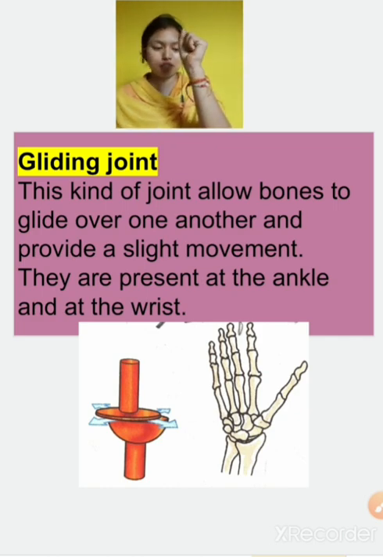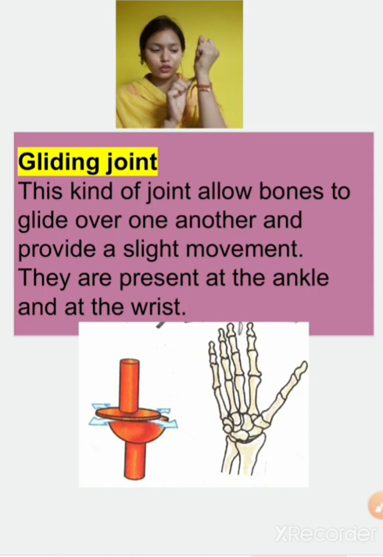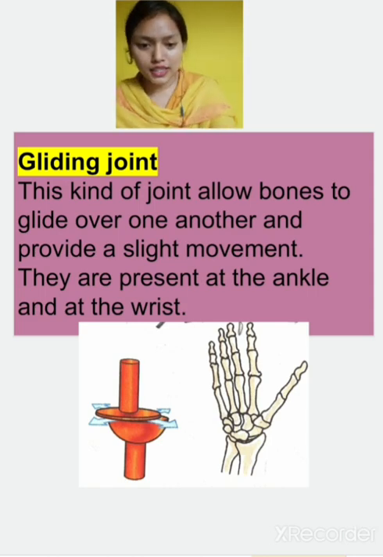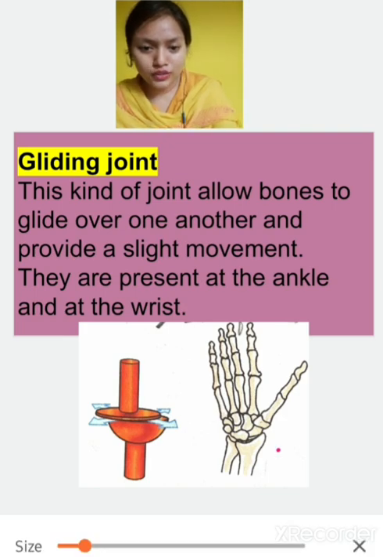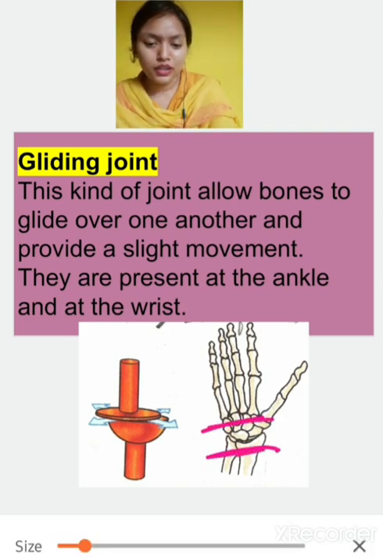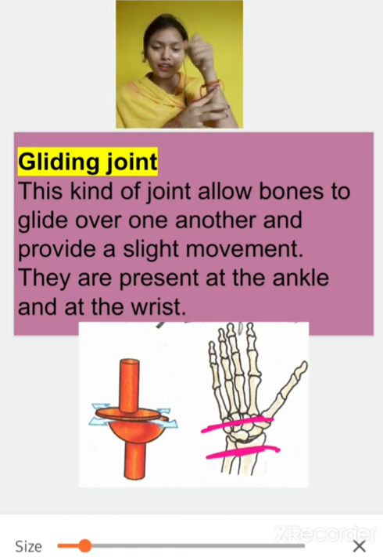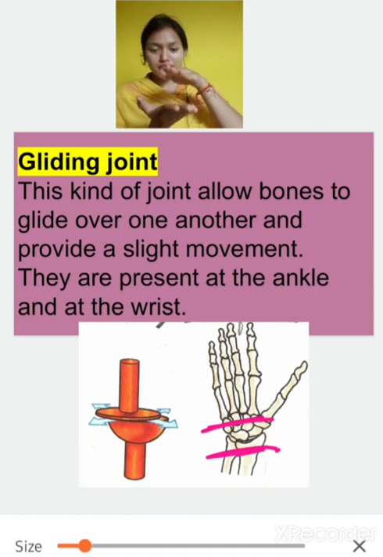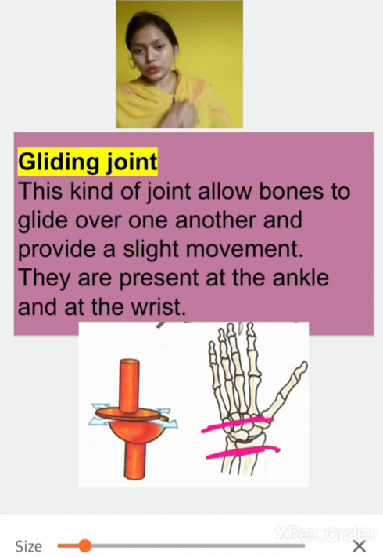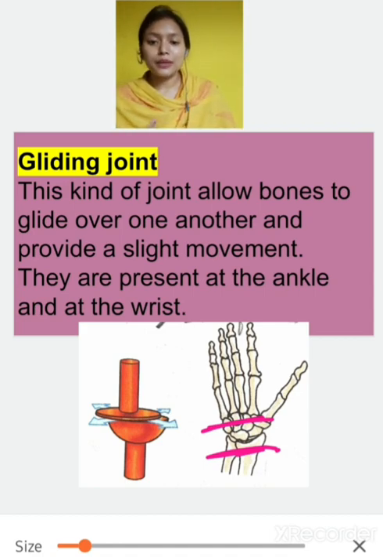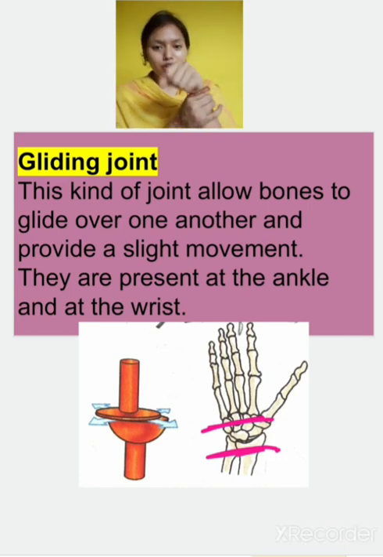As you can see, your wrist can move in all directions like this. Two bones are present, one over another, and they are gliding. As you can see in this photograph, two bones are there, this one and the other this one. So they are gliding over each other, sliding over each other, and providing the movement to the other bone. So these types of joints are known as gliding joints, and they are present in our wrist and our ankle.